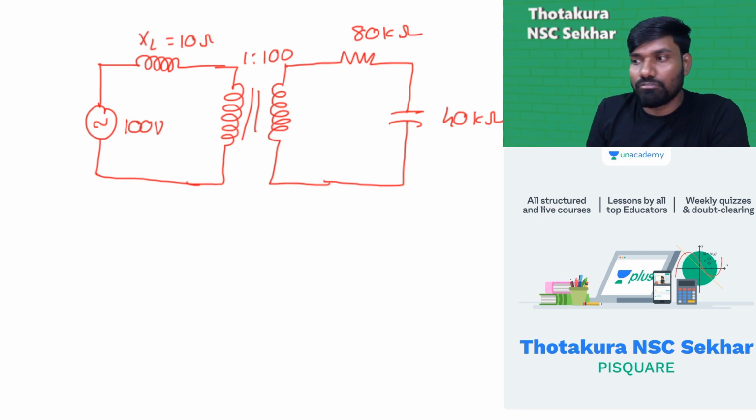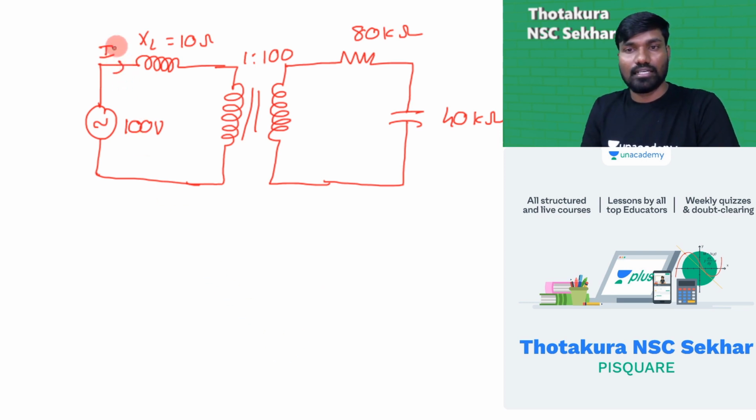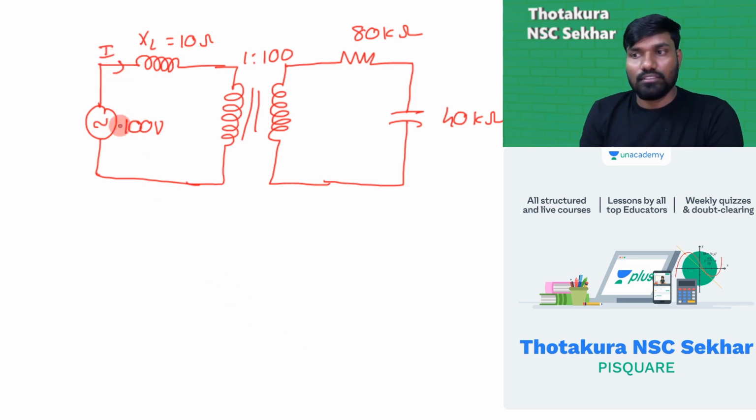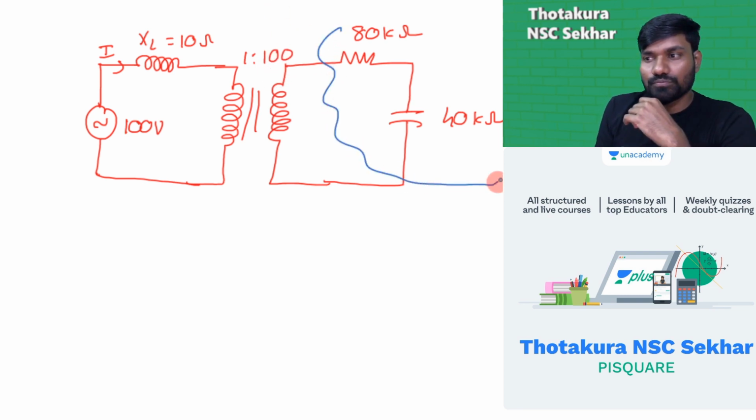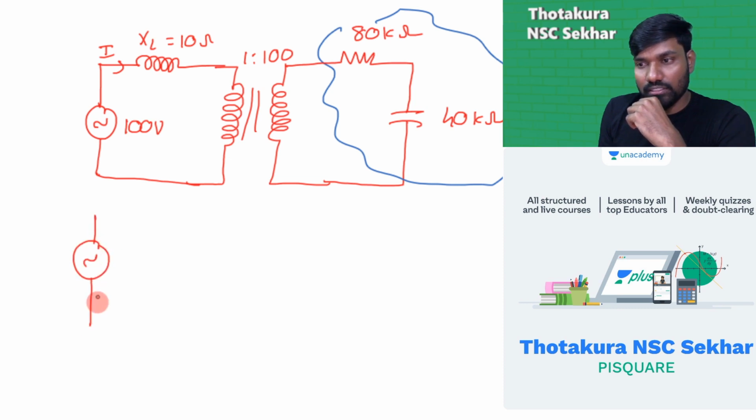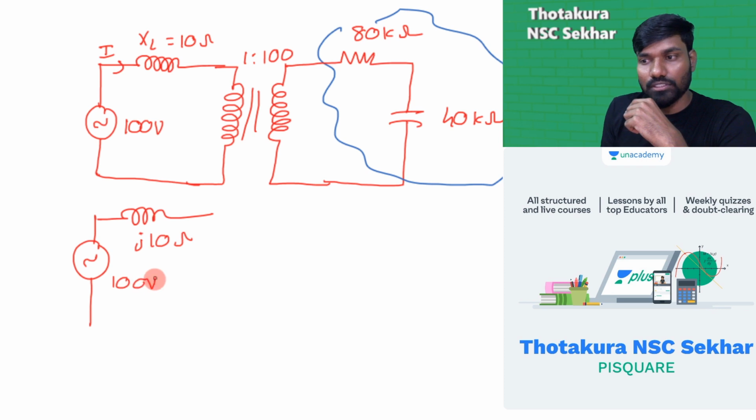Now you have to find the current I. How do you find this current I? Transform these things to the primary side, then it will be a simple AC circuit, a conductively coupled AC circuit. So transform these two to the primary side. This is the untouched part, the inductance J10, and this is 100 volt, fine.